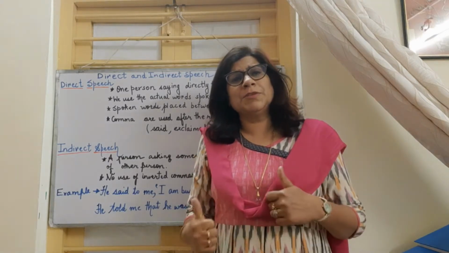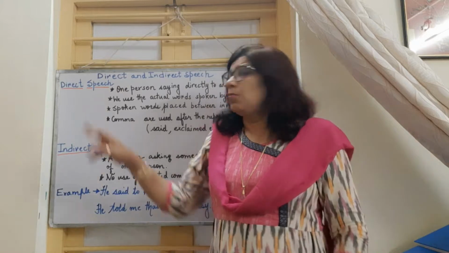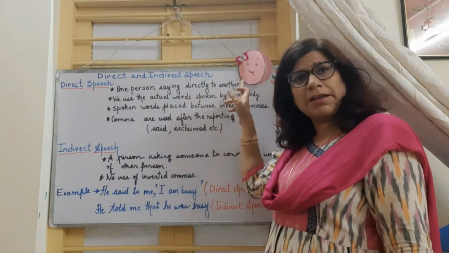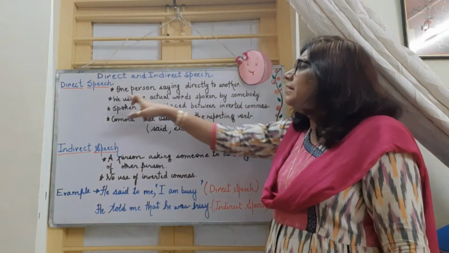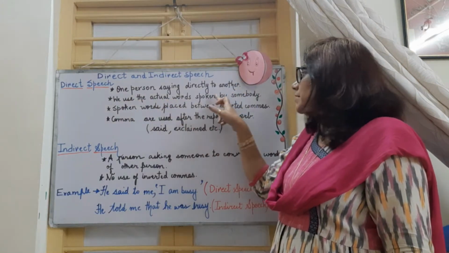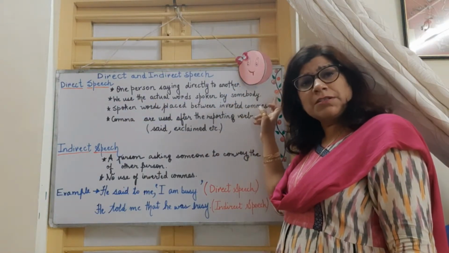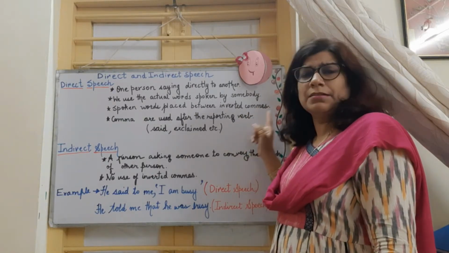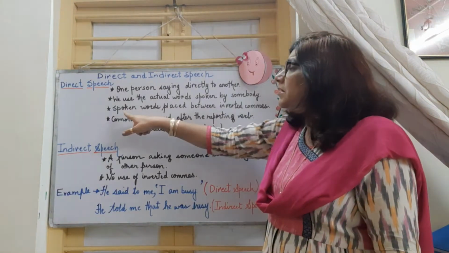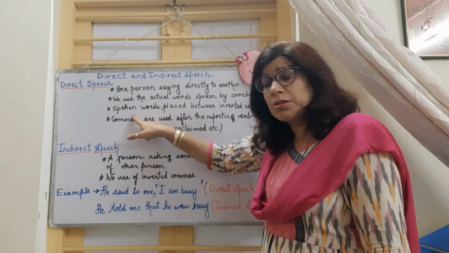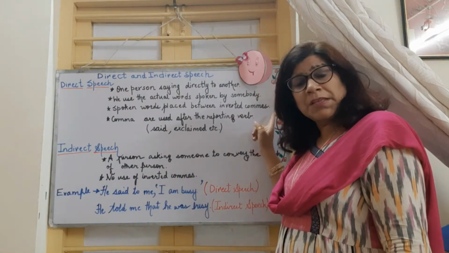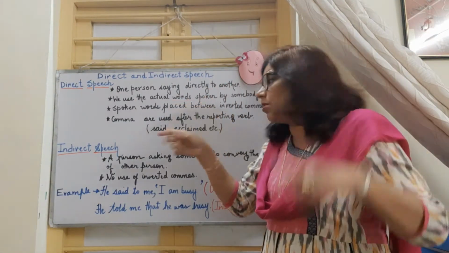Direct and indirect speech are opposite to each other. What is direct speech? Direct speech is when one person is speaking directly to another person, and we use the actual words that are spoken by somebody. Here the words that are spoken by somebody are used to write the direct speech. The spoken words, the words that are spoken by the speaker, are placed between inverted commas.